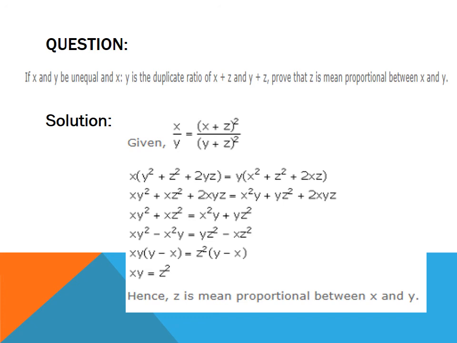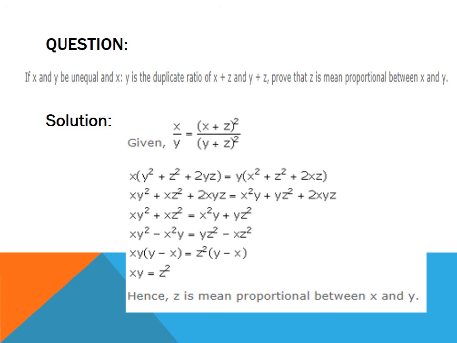Now do cross multiply on both sides and open whole squares. So x will be multiplied with (y plus z) whole square and y will be multiplied with (x plus z) whole square. So on multiplying x with the bracket, xy square plus xz square plus 2xyz will be equal to yx square plus yz square plus 2xyz, where 2xyz will get cancelled on both the sides.